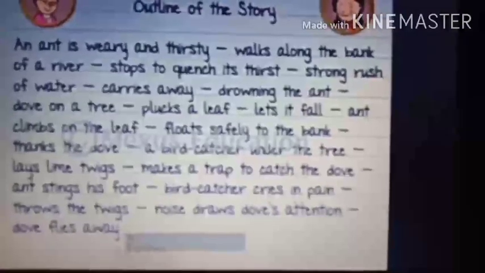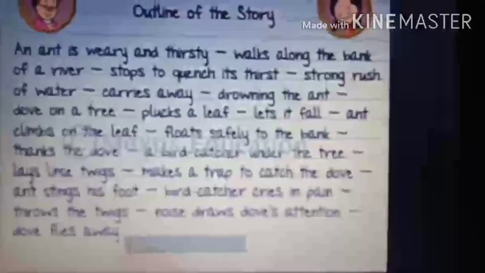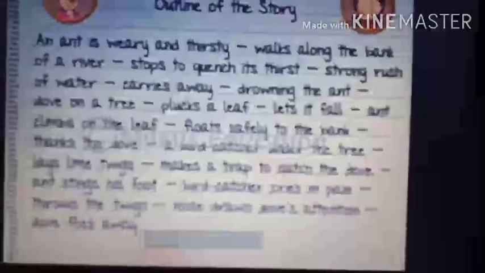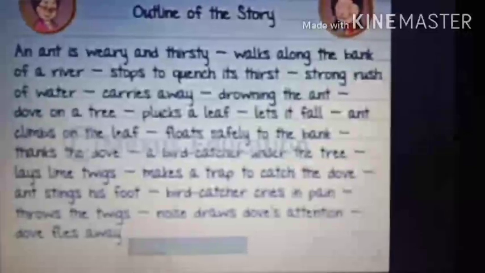So this story shows that when you help somebody, they help you back, right? Now the dove was helping the ant. The dove had helped the ant, so the ant also helped the dove. Yes or no? The ant also helped the dove.